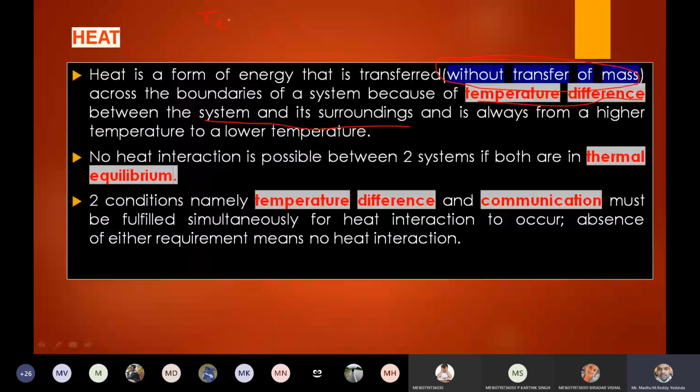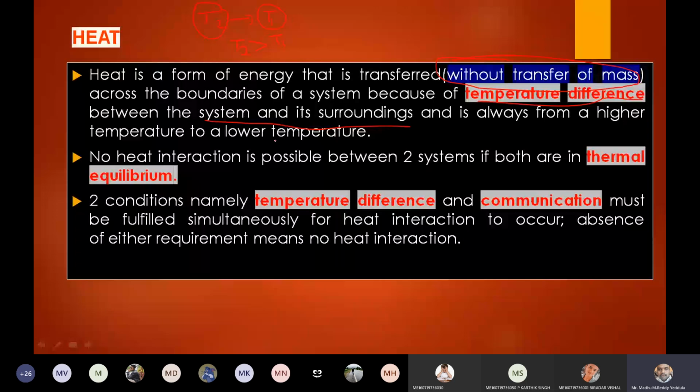Let us assume T2 temperature is greater than T1, and the two bodies are in contact. Always heat will flow from the body under high temperature to the body under low temperature if there exists a contact between them. As I explained in one example, hot coffee or a cold drink. Till what point will the heat interaction take place? Till both bodies attain the same temperature, the heat interaction is going to take place, right?